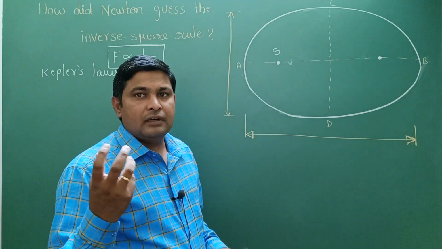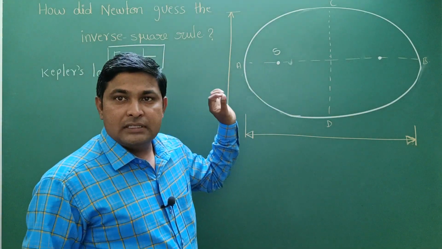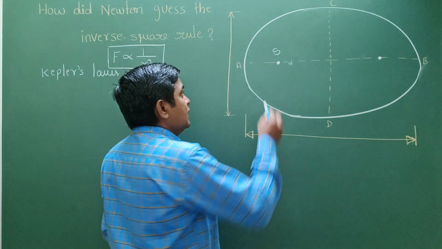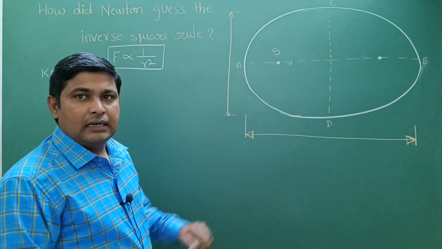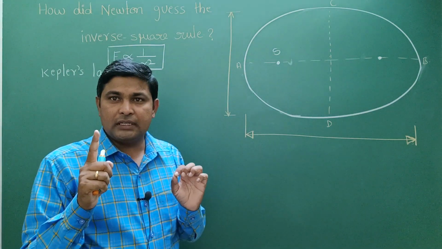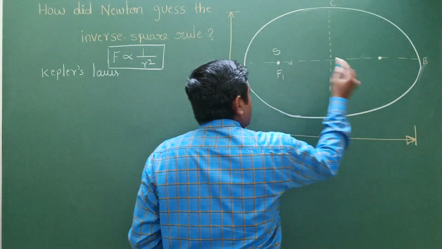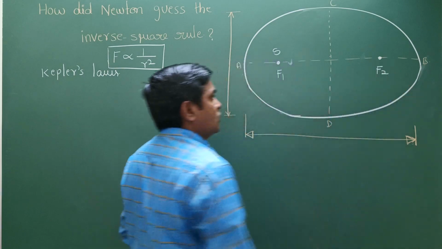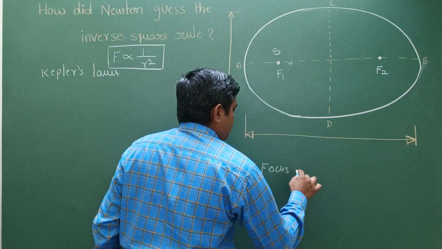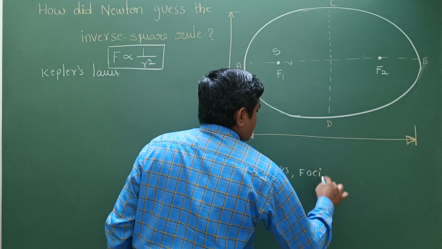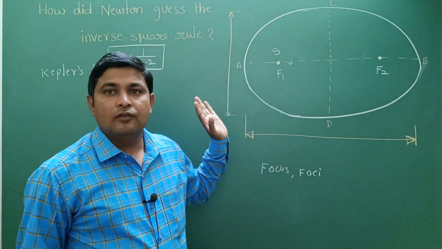So that assumption, how it is correct and why we say it is correct, we can find reasons. Kepler's first law says the sun is placed at a focus of the ellipse. Generally a circle has only one center, but an ellipse has two centers. Those centers are focus 1 and focus 2. For plural we say foci, and for single we say focus. Since there are two foci, that's why we say foci.